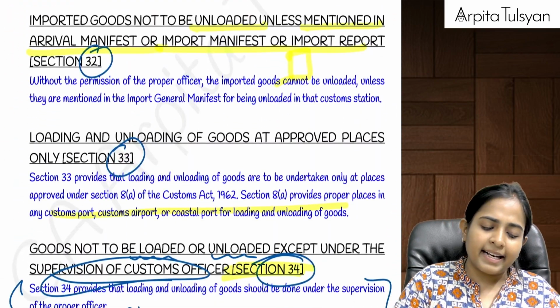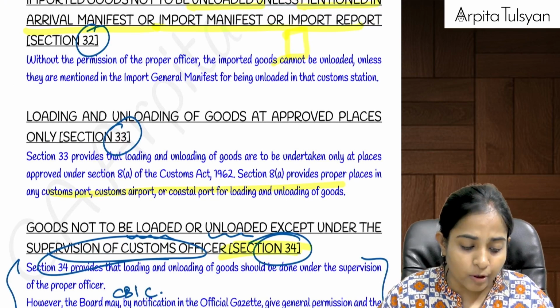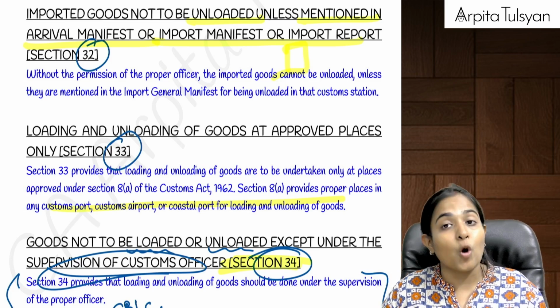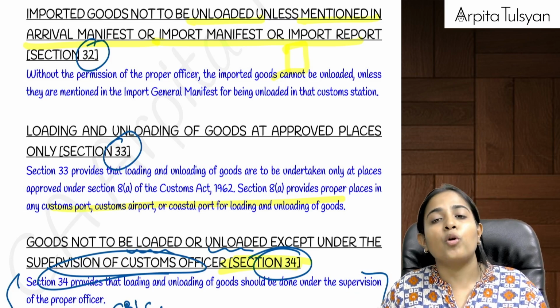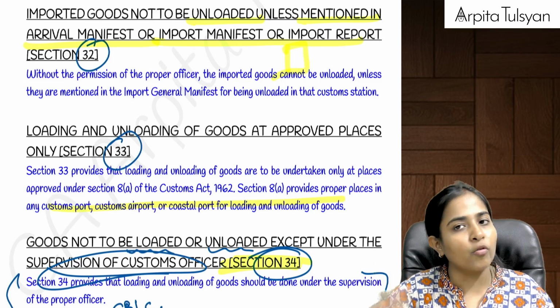Then after that, next three sections are very simple. Section number 32, 33 and 34. Section number 32 says that if there are any goods which are not mentioned in the import report or the manifest etc., then you are not allowed to unload it. Okay, we don't want goods here.